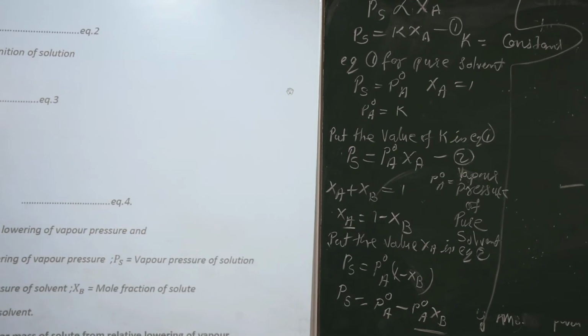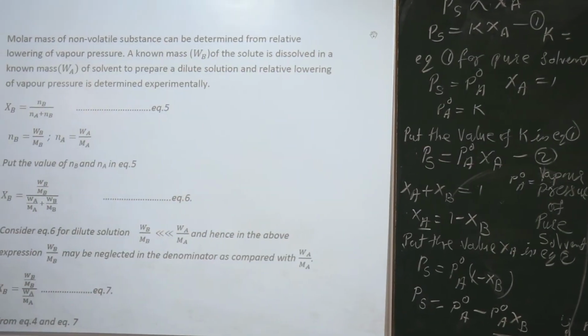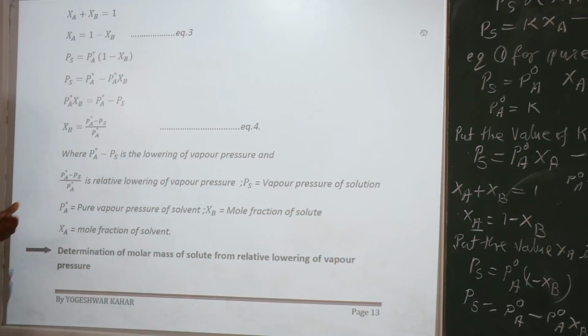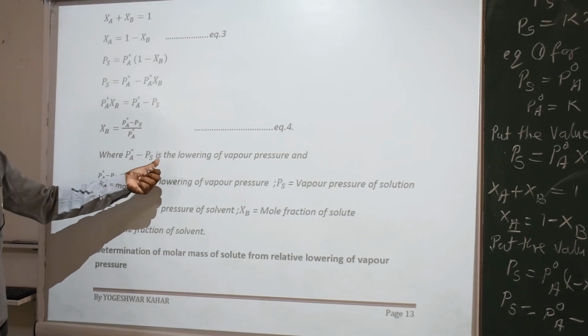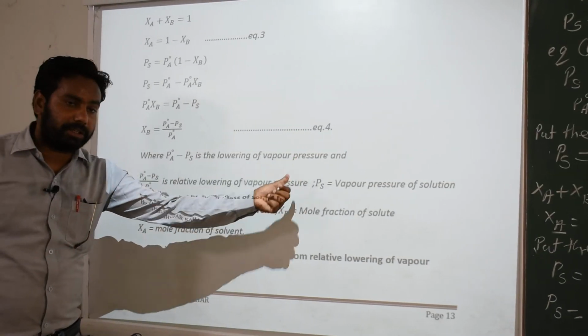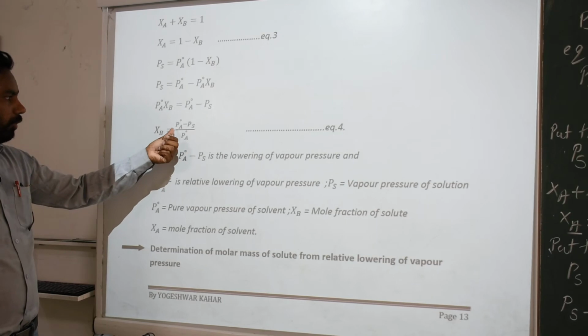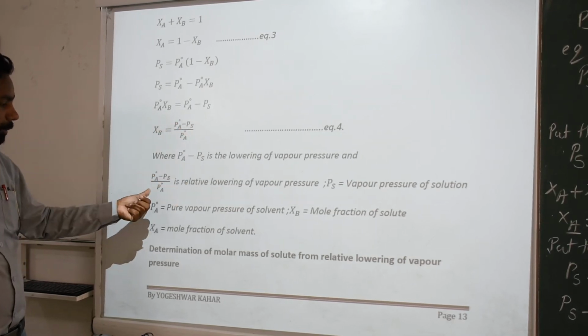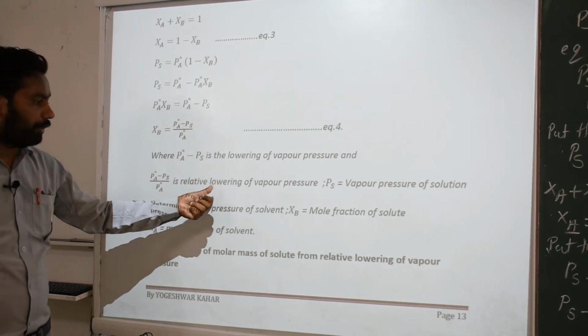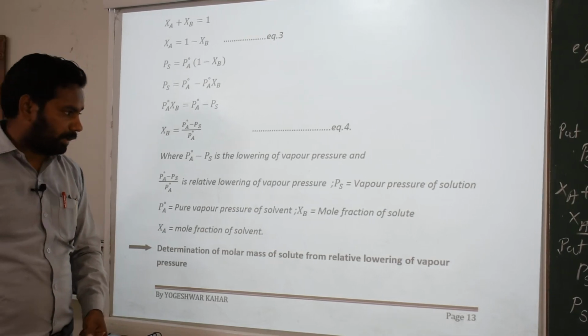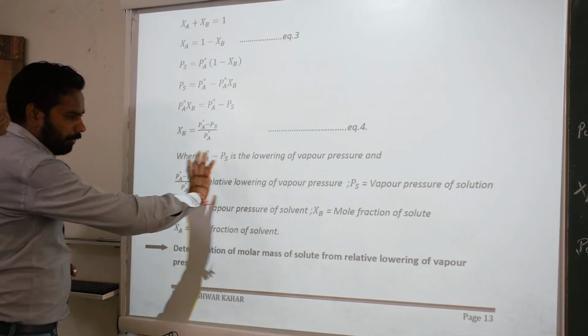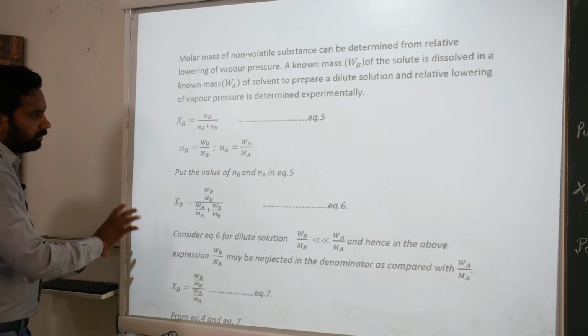Some calculation is also there. Here, P0A minus PS is the lowering of vapor pressure, and (P0A minus PS) upon P0A is the relative lowering of vapor pressure. I will mention every terminology we use here.